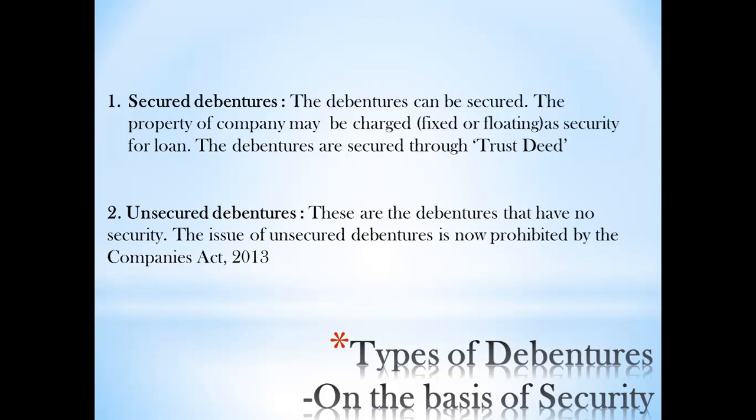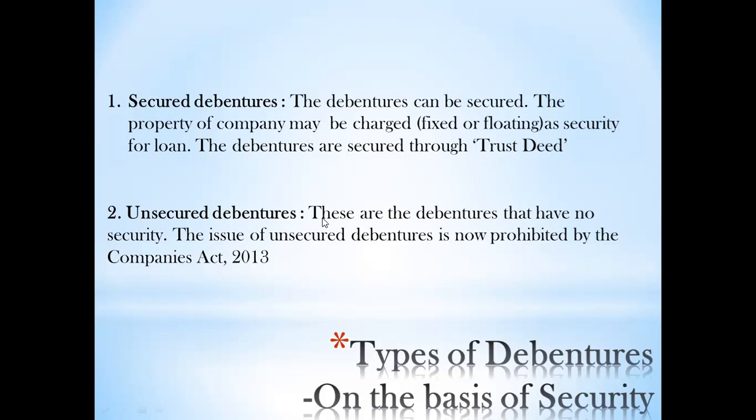So, whenever you are investing in debentures, it is guaranteed that you will get your money back after a certain period of time, depending upon the rules and regulations of the company you are investing in. So unsecured debentures cannot be issued by the company because of the guideline given by the Companies Act 2013. Are you all clear with these two types?